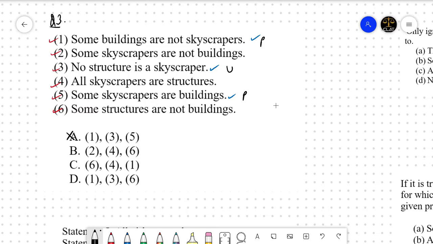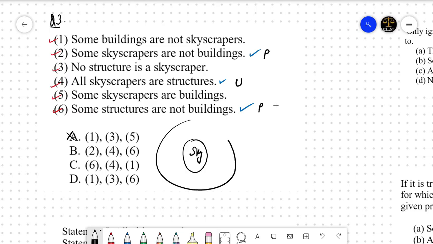Okay, let us move to the next set of statements. 2, 4 and 6. Some skyscrapers are not buildings. Particular, universal, particular. Let's draw the universal first: all skyscrapers are structures.